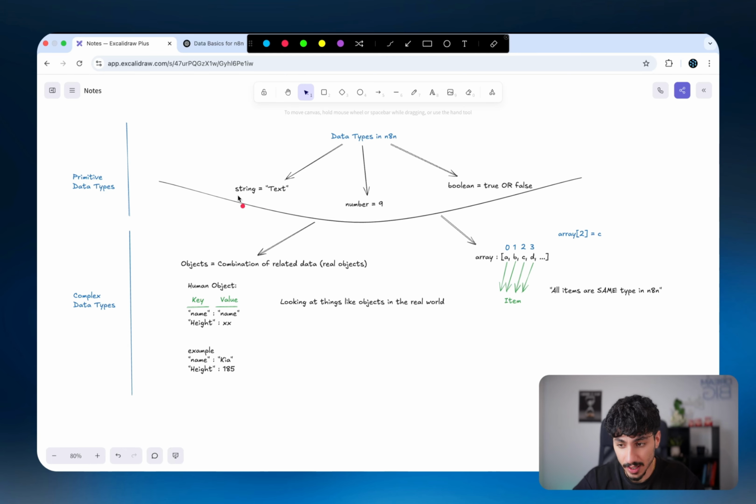These 5 types are number 1, string, number 2, number, number 3, boolean, number 4, an object, and number 5, an array. Now, the top 3 are what we call primitive data types or single value data types, and the bottom 2 are what we call complex or composite data types, or we can also call them multi-value data types.